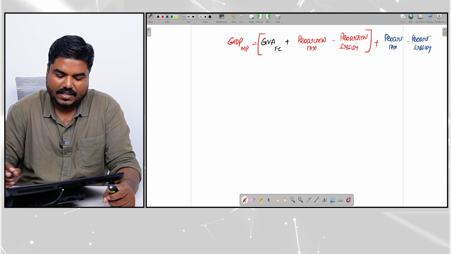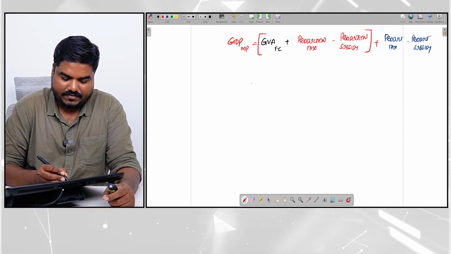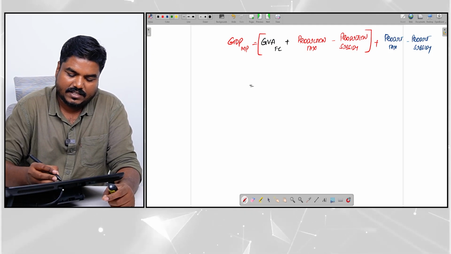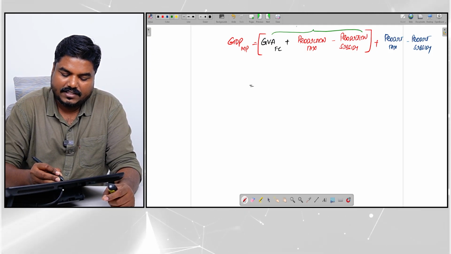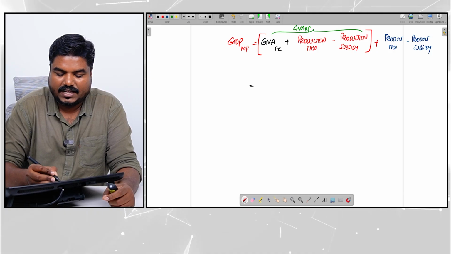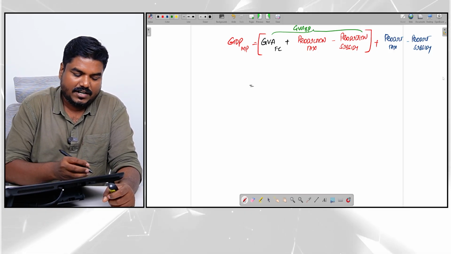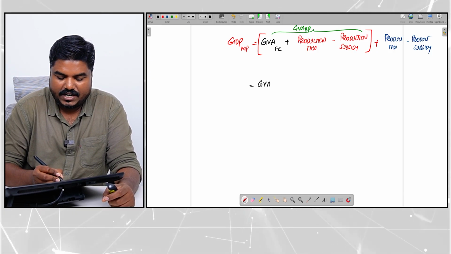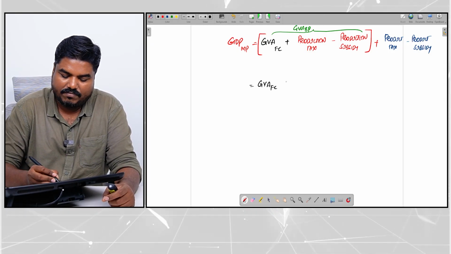That's all. We will rearrange this. See, this is nothing but GVA at basic price. Instead of that I have expanded this. Now what we will do, we will group it: GVA at factor cost, all the taxes we will bring together.